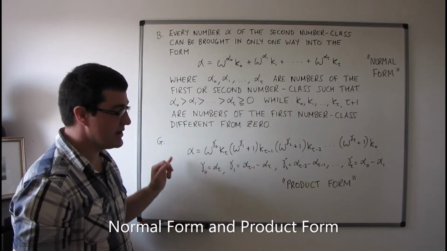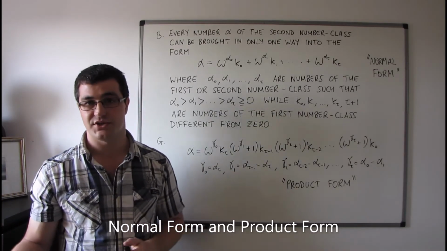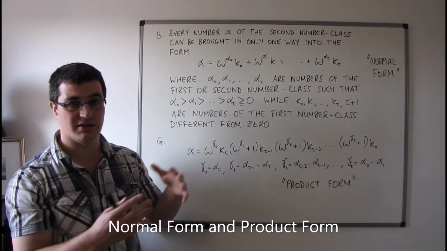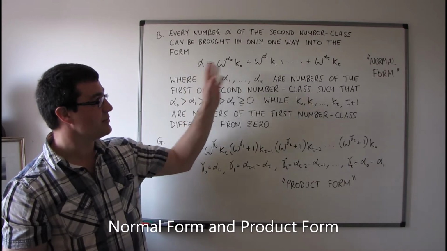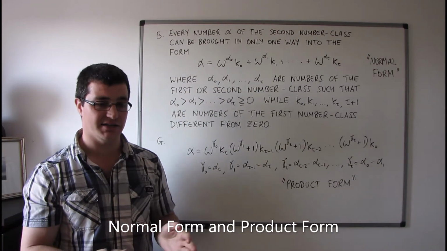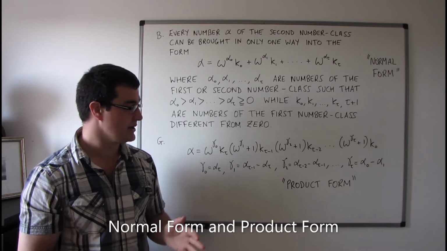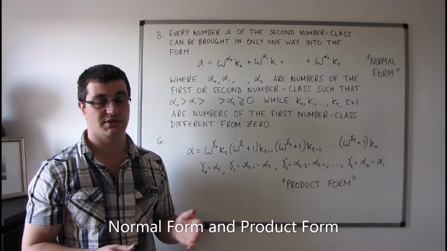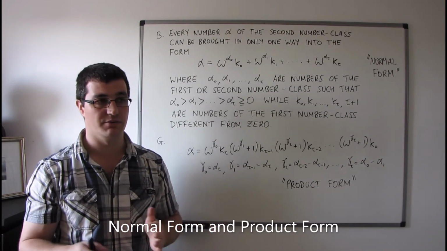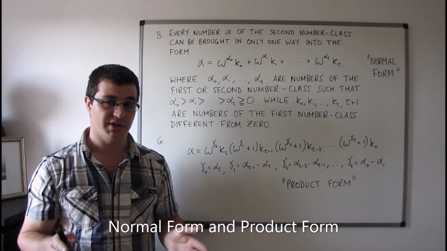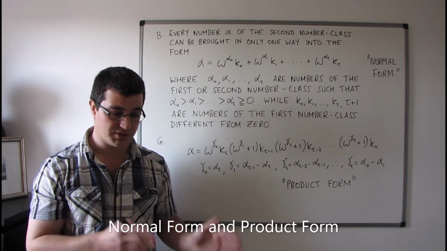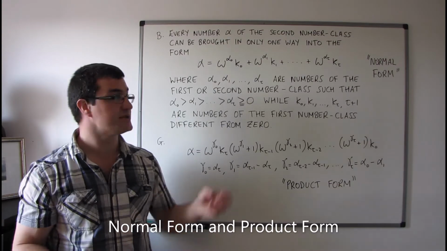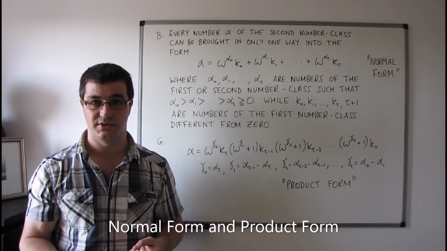So from theorem G, there's a couple more theorems just to finish off this section. Theorem H looks at a particular case when we've got a number from the second number class of the second kind. It just gives a particular way that that can be written. I'm not going to go through that. And then the final two theorems, I and there is no theorem J, but theorem K, gives some conditions under which addition and multiplication of numbers from the second number class is commutative.